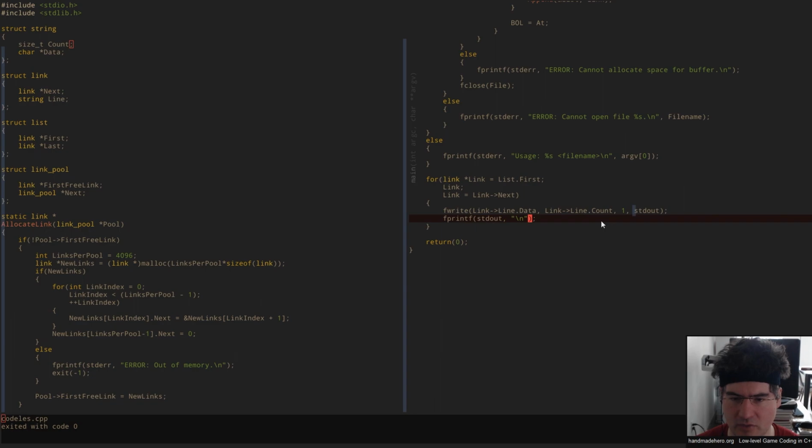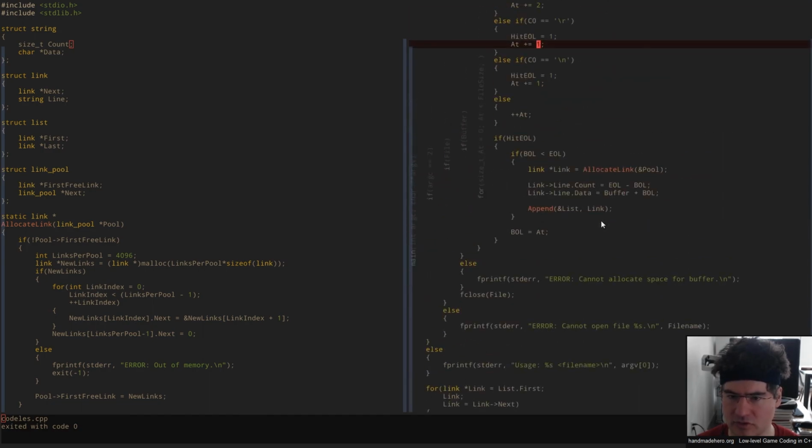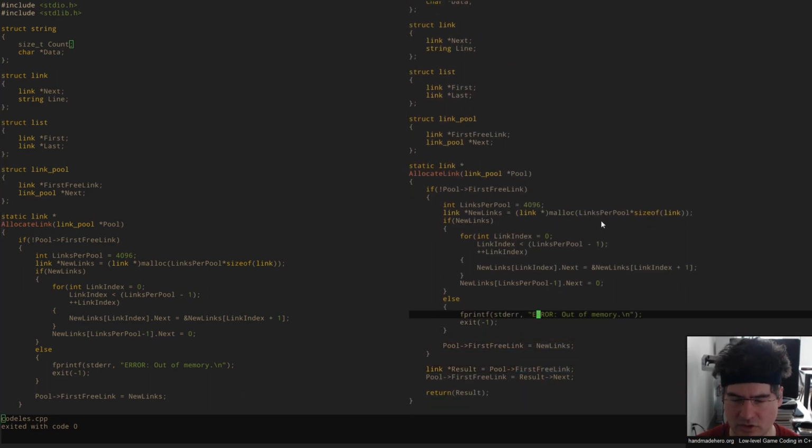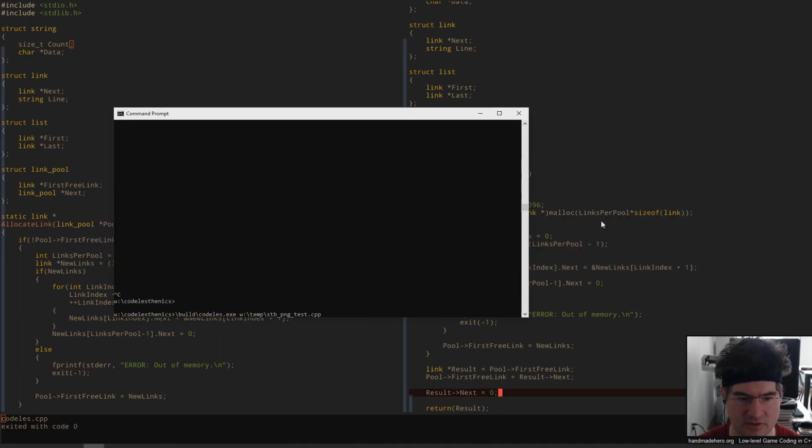We're getting some extras in there. What's going on with that? This is our link first. Link equals link next. That should loop through all of our stuff. You know what we do have to do here? We've got to go ahead and get rid of that next pointer. Without that, we could be pointing out to anything.